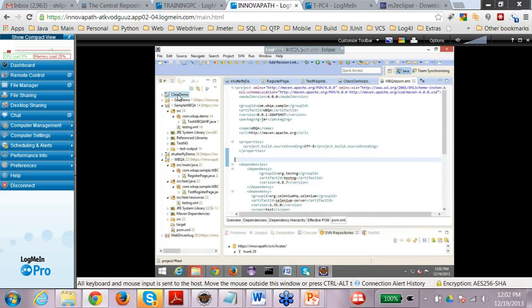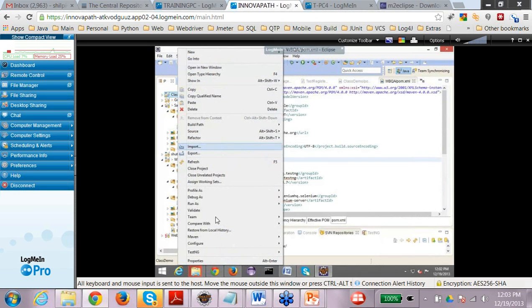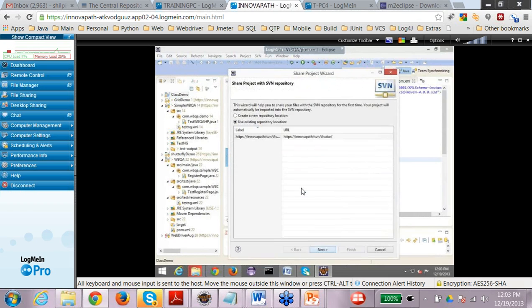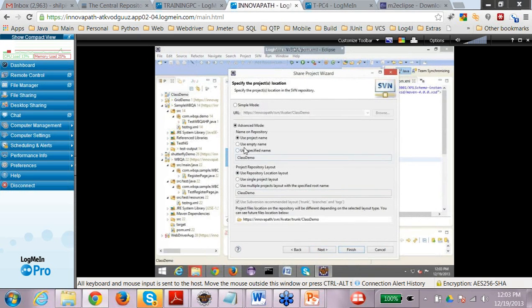So what I can do, I can say class demo, right click this and go to team. In team, say share project. In share project, where do I want to share? I want to share on this SVN. So I'm using the same repository, the avatar repository, and say next. And I can use the project name, which is the class demo. So this would be my SVN URL, trunk class demo, and I would say next.